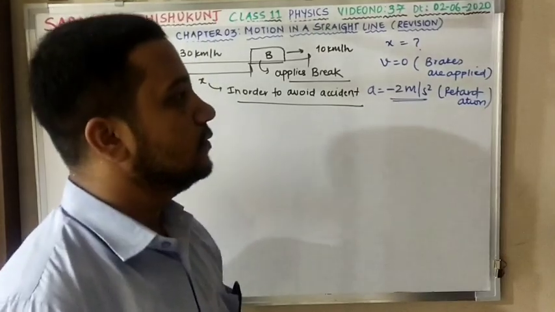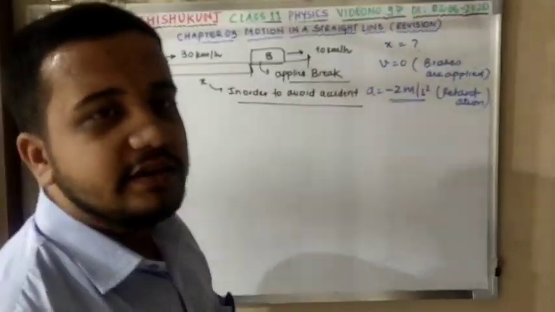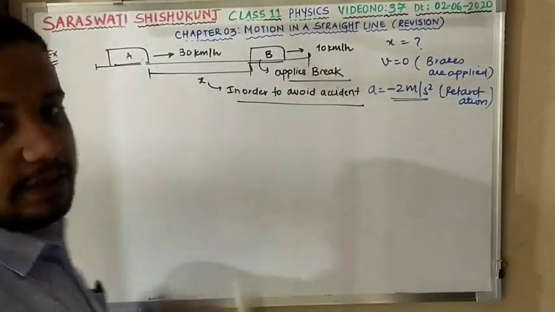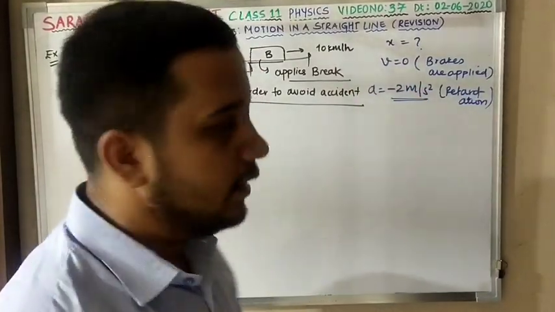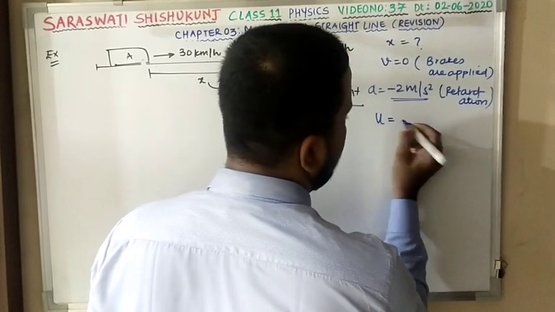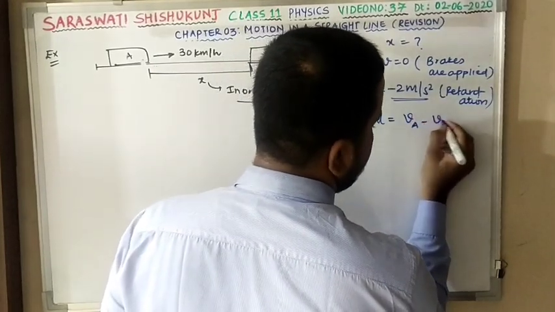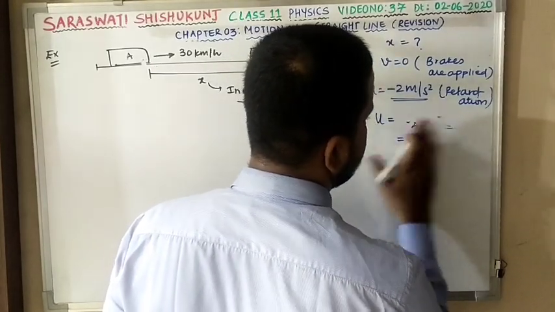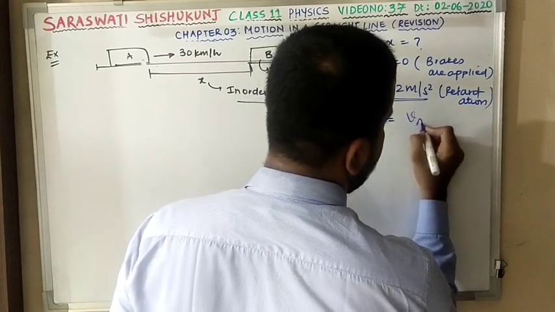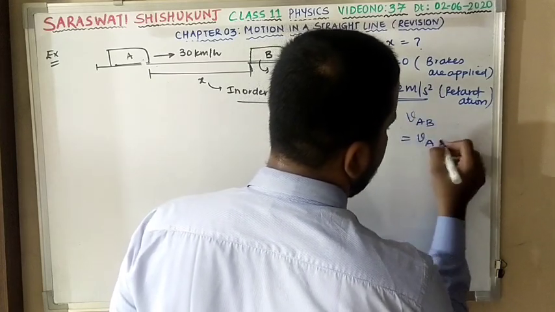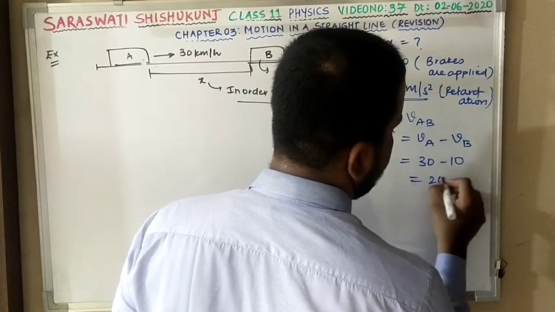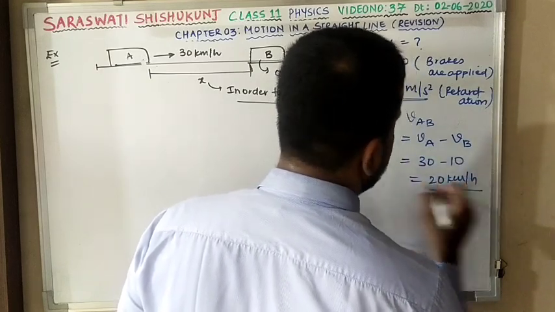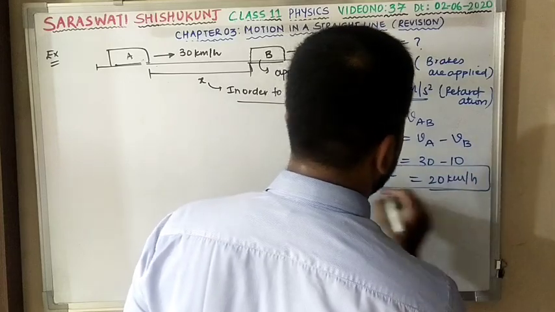So -2. Now VA, initial velocity. See, both are moving in the same direction, so for initial velocity I need to take the relative velocity of the two. Clear? So for initial velocity U, I am going to take VA minus VB. Initial velocity is nothing but my VAB, that is VA minus VB. What is VA? 30. What is VB? 10. So the answer is 20 km per hour. This is my initial velocity U.